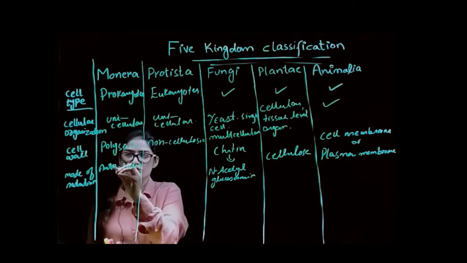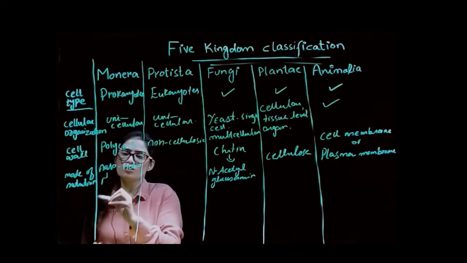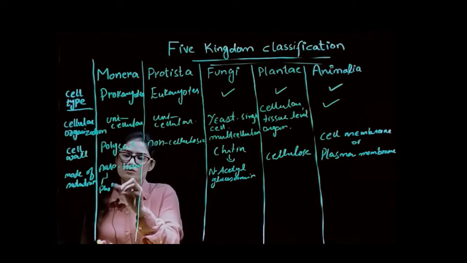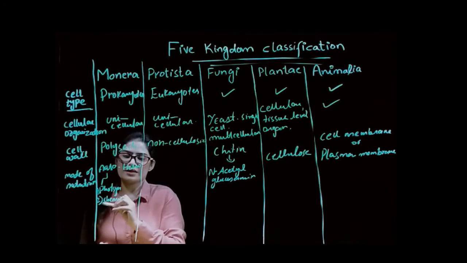When we talk about autotrophic, they are divided into two: photosynthetic and chemosynthetic.